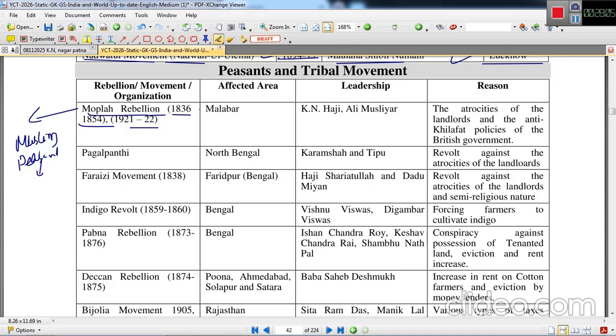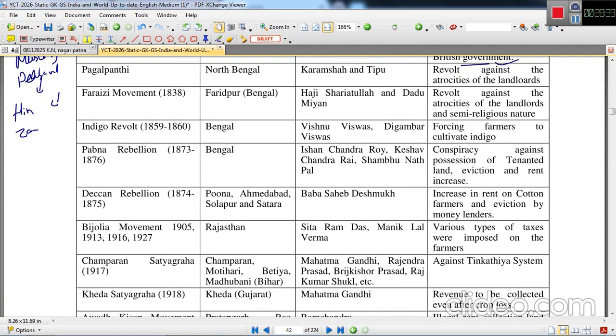And the composition, if we consider in Kerala, in this Malabar region, Muslims were the peasants mainly, and the Hindus were the zamindars, and that is why the communal riots also took place in this particular region as a Mopla rebellion. The affected area is Malabar in Kerala, and Kunhammad Haji was the leader, and Ali Musliar. The atrocities of the landlords and the anti-Khilafat policies of the British government were the main cause of this particular rebellion.